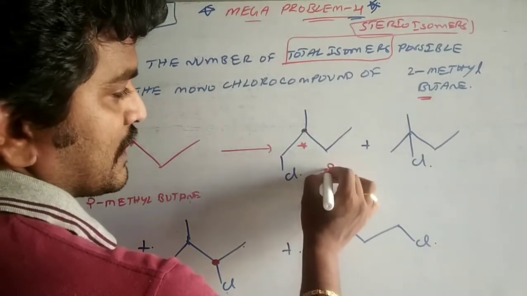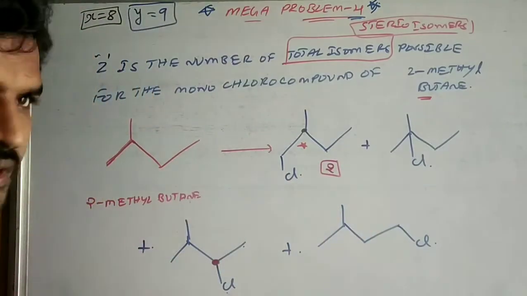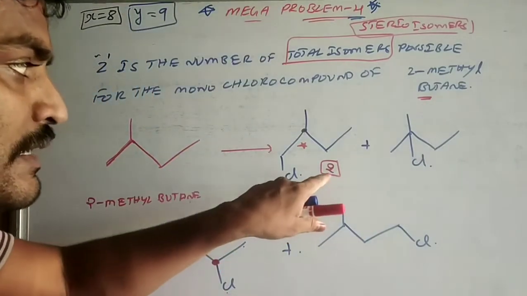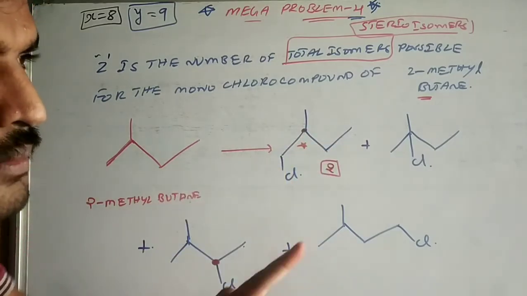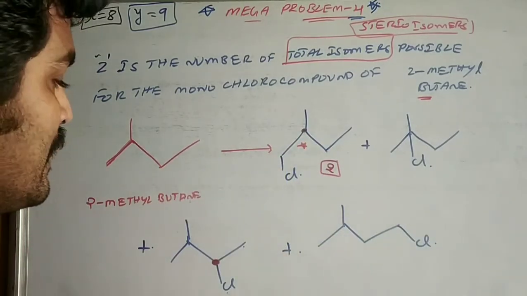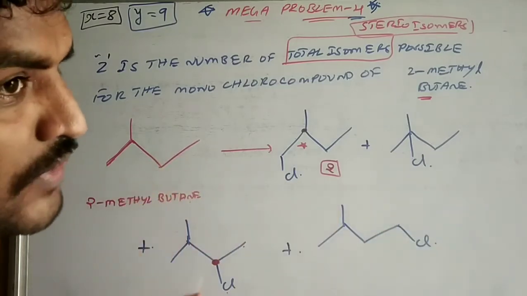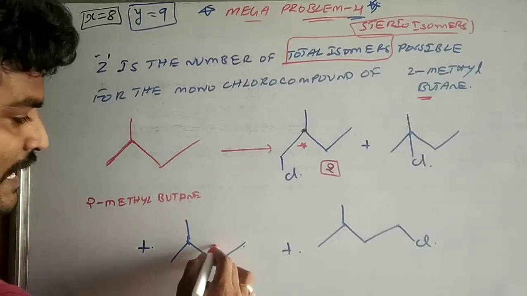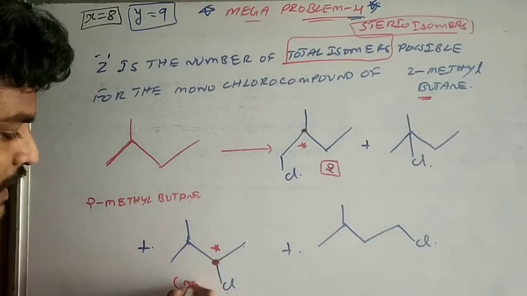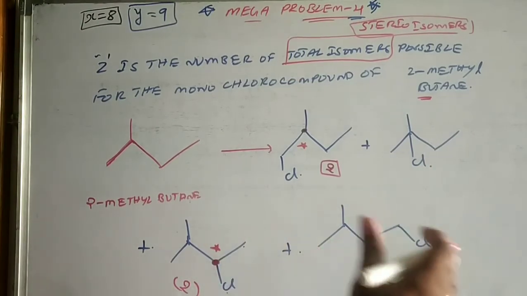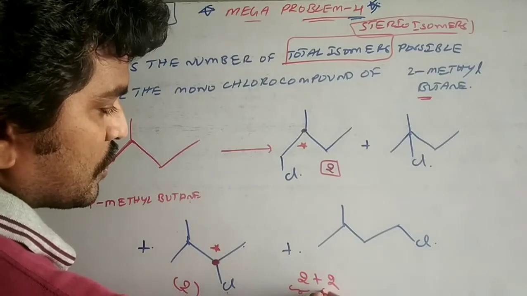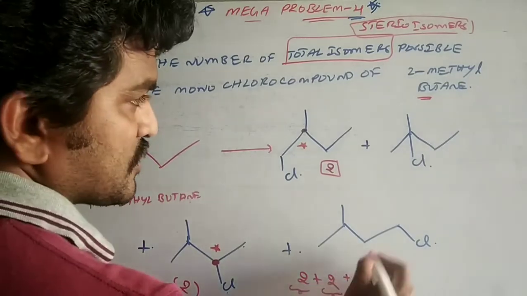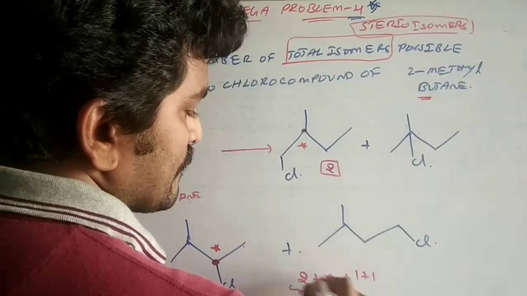One stereo center means two isomers are possible. I have already explained this in the number of isomers calculation. If the chiral center is 1, the number of isomers will be 2 power n, and both ends are different here. So each chiral center gives 2 isomers. Totally, how many isomers are possible? 2 plus 2, that is 2 stereoisomers each, and then 1 plus 1.